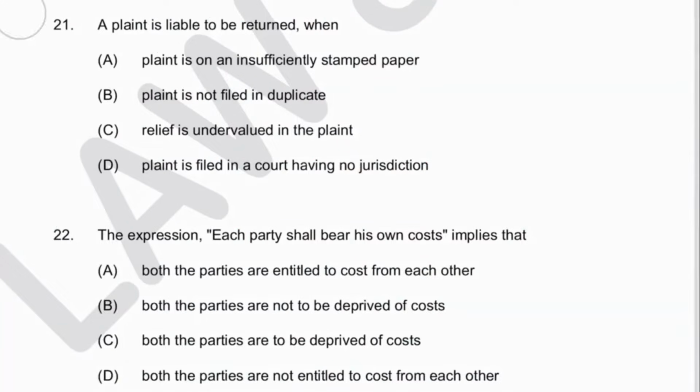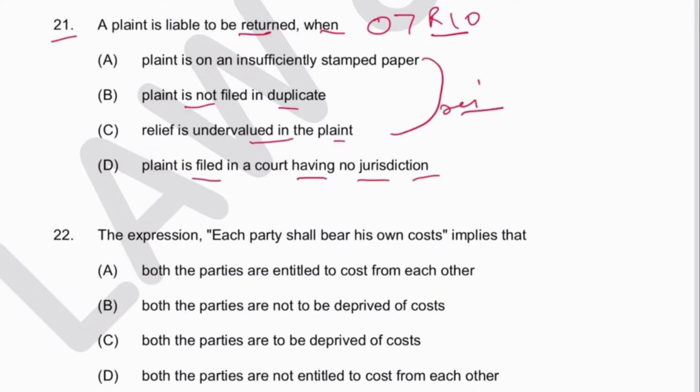Question number 21 is from CPC. A plaint is liable to be returned when... return of plaint provision किधर है? Order 7 Rule 10. Plaint is on an insufficiently stamped paper, तो रिटर्न कर देंगे. No. Plaint is not filed in duplicate. No. Undervalued in plaint, इस पे क्या होता है? रिजेक्ट होता है. Plaint is filed in a court having no jurisdiction, यहाँ पर रिटर्न हो जाएगा. रिजेक्शन ऑफ प्लेंट के लिए प्रोविजन कहाँ है? Order 7 Rule 11. तो इसमें D आंसर रहेगा.